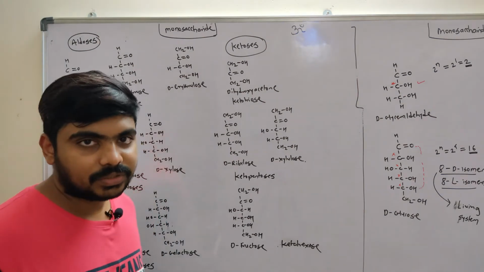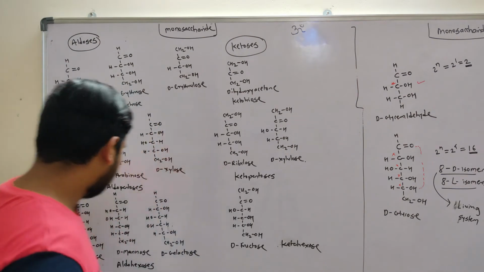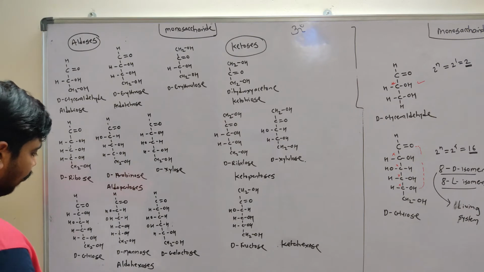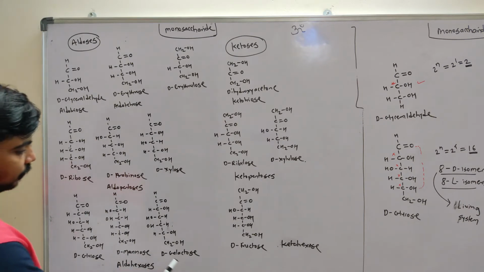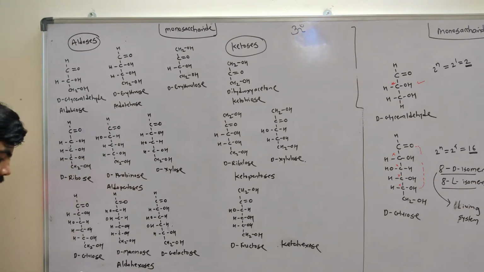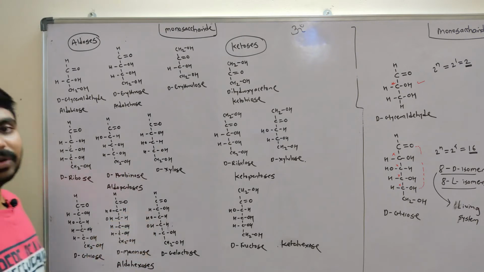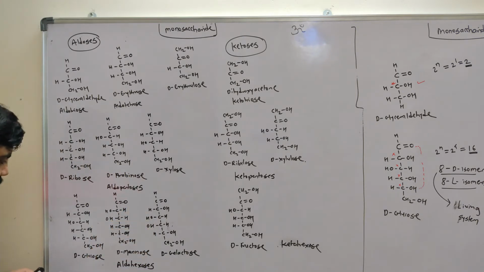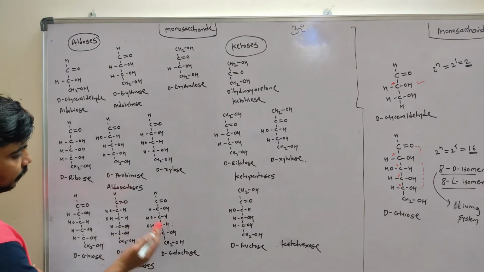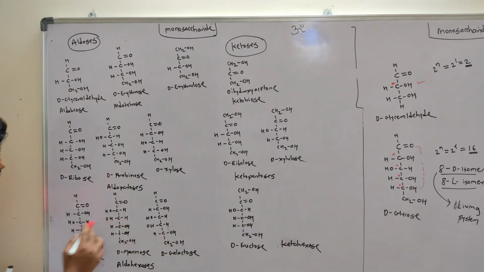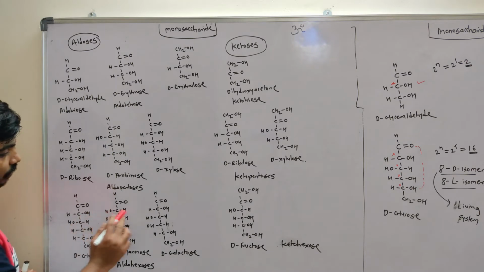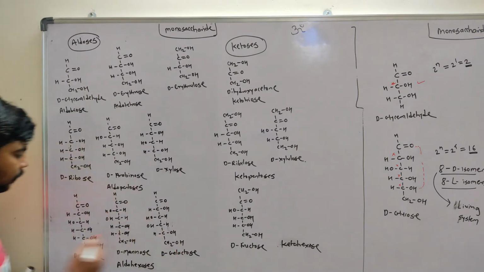If you look at the structures of glucose, mannose and galactose, they have the same structural formula. The only difference between glucose, mannose and galactose is a conformational change around one of the chiral carbons.